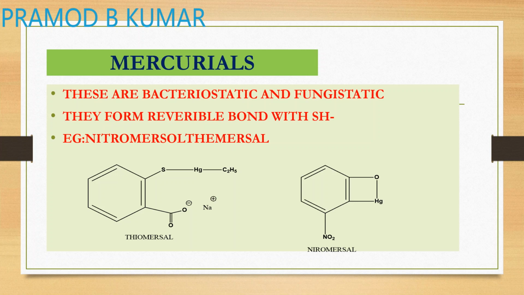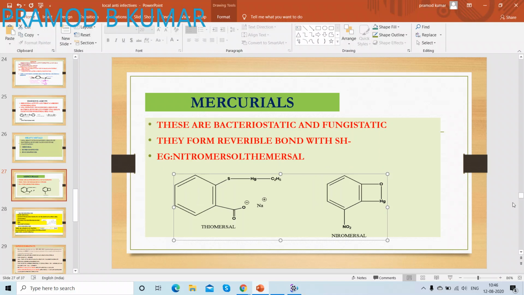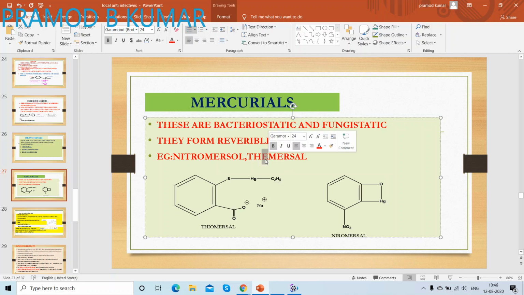Examples are nitromersal and thiomersal. So these are the examples of your mercury containing compounds.